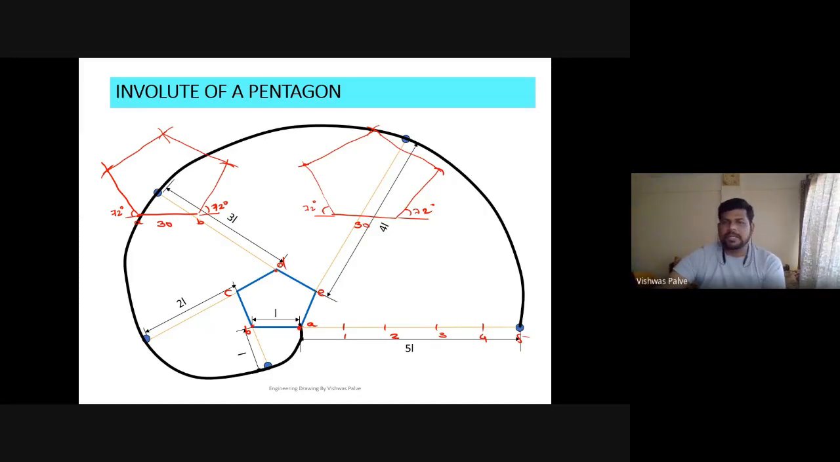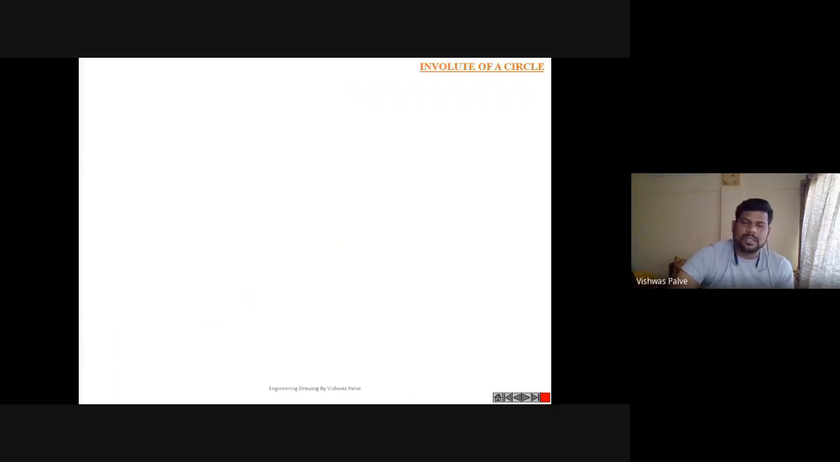Any difficulty in pentagon, you can try it at home for hexagon, pentagon, square and triangle. The procedure remains the same. There is no change in the procedure. Okay. For all these 3 objects, you can easily draw. Now the next object which we are going to draw is the involute of a circle. Okay, this is slightly different and the procedure is completely different for a circle.